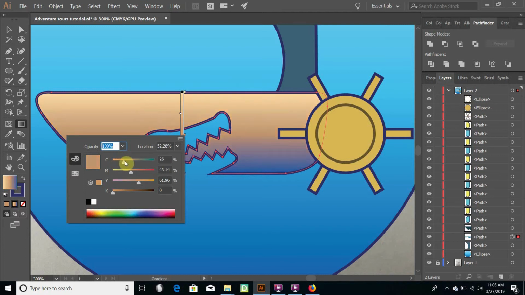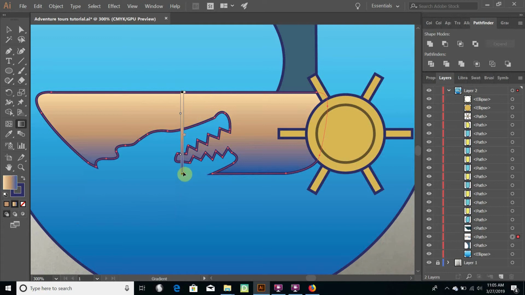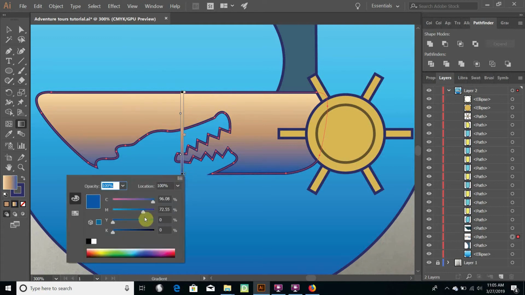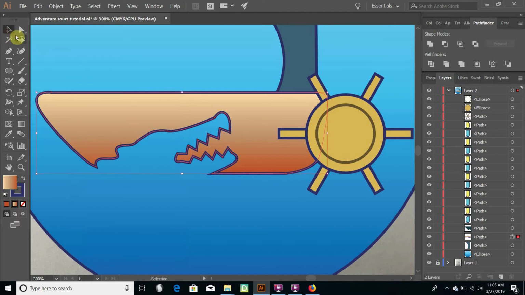There you go. The one on the bottom, we're going to click on this and change it to a dark purple color. I'm kidding, dark orange color. That was so hilarious. Anyway, I'm sorry.